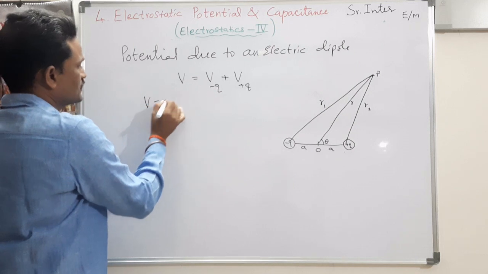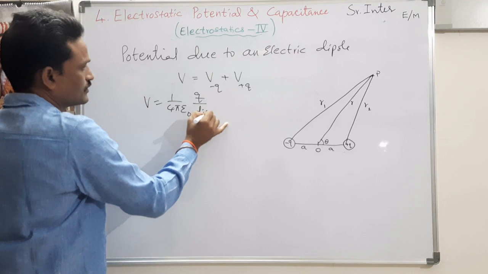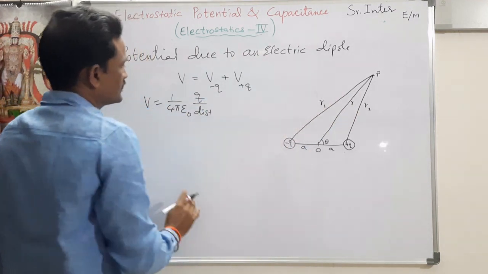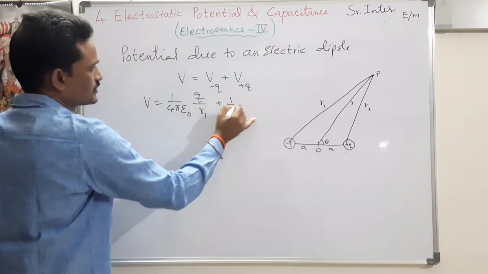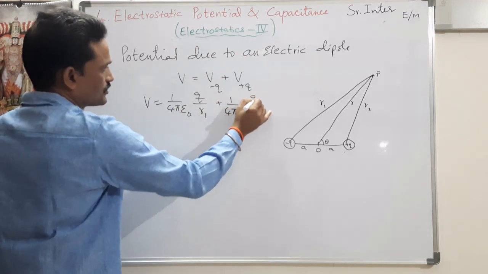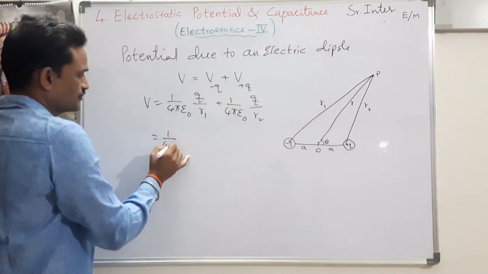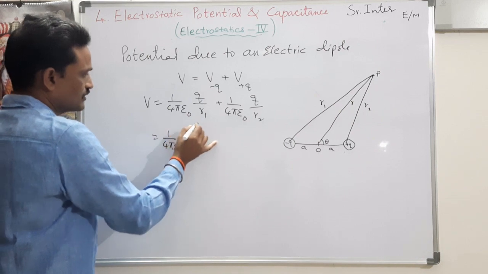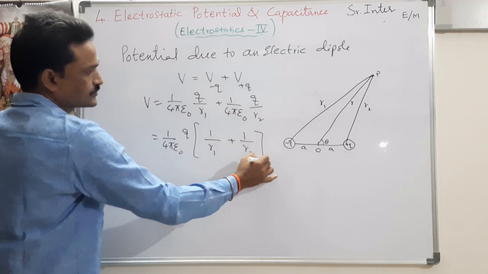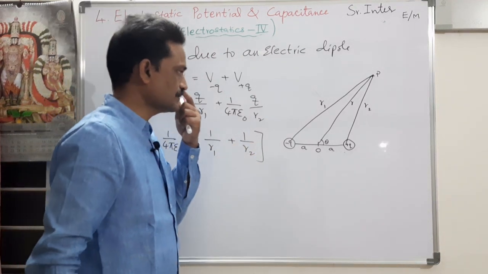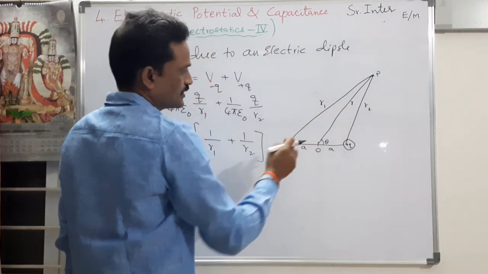So what is the formula? V is equal to 1 by 4 pi epsilon naught q by distance. Here one distance is r1, the other one is r2. So I can take it as q by r1 plus 1 by 4 pi epsilon naught q by r2. I can take 1 by 4 pi epsilon naught q common. So this becomes 1 by r1 plus 1 by r2. But I don't know the values of r1 and r2, as I told you earlier, so I have to write these values in terms of r and theta.